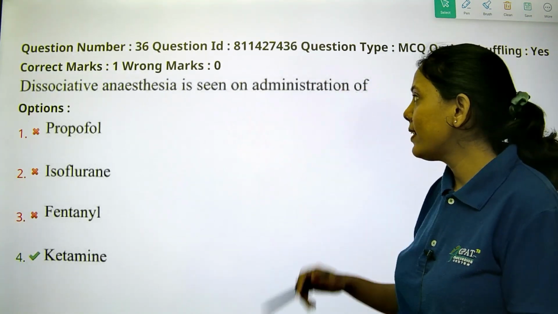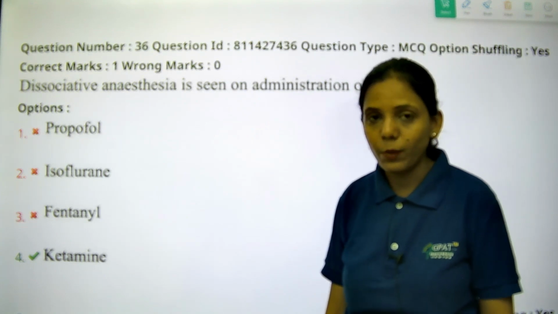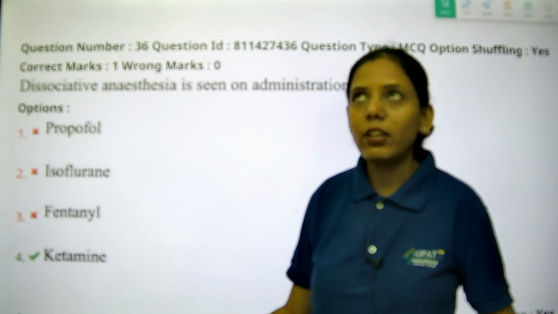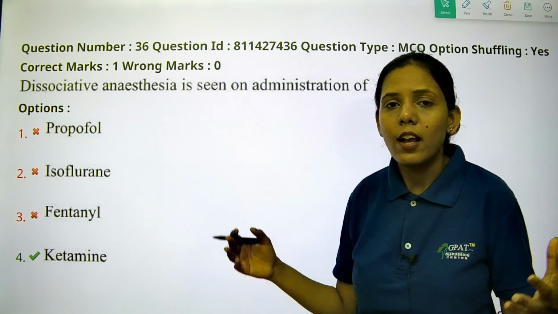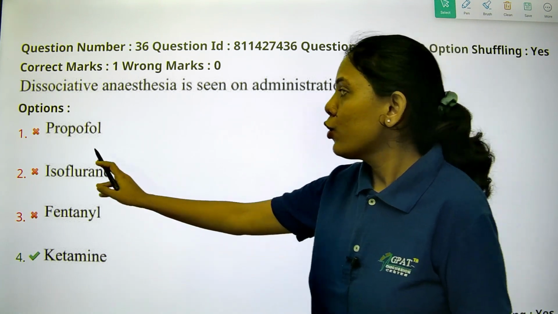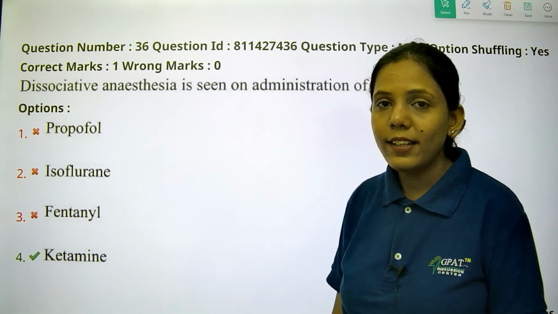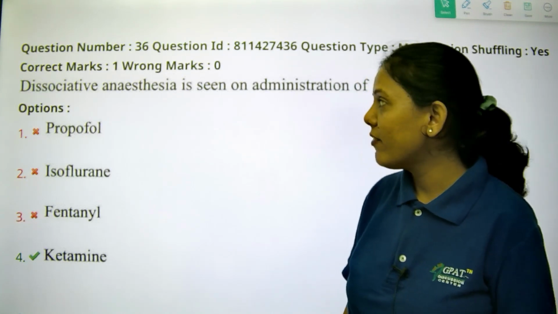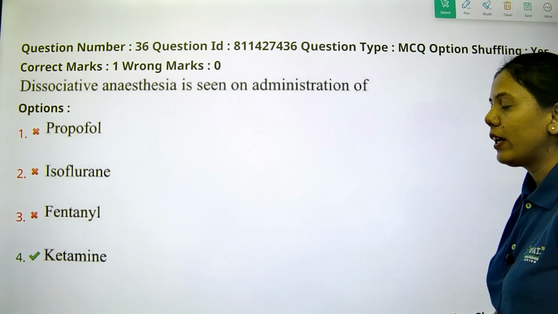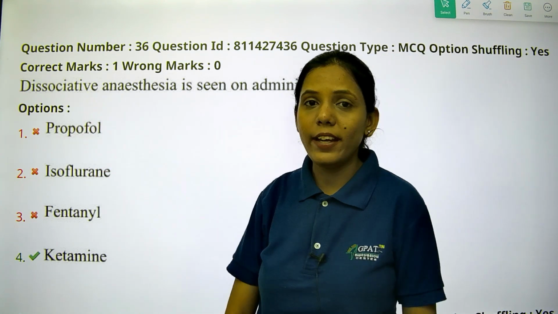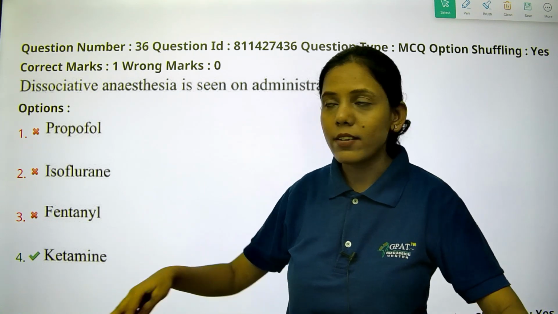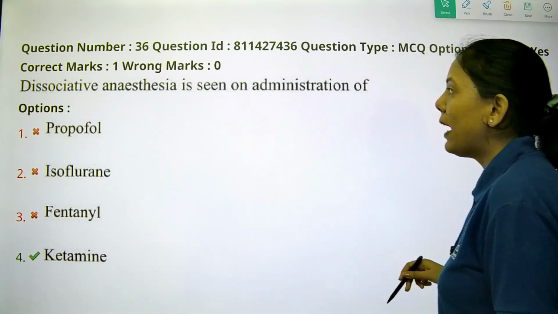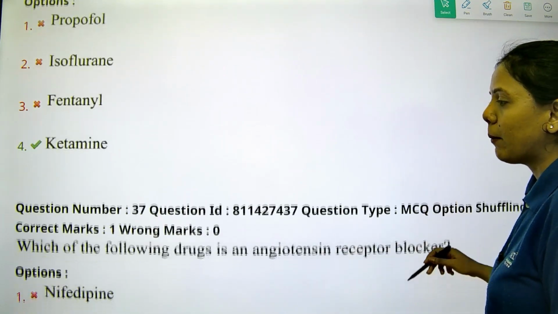Dissociative anesthesia is seen on administration of. Okay, dissociative means the patient will feel dissociated, or they will feel sudden hallucinations. So propofol, isoflurane, fentanyl will not give dissociative anesthesia. Ketamine, okay, ketamine will give the dissociative anesthesia. They will feel dissociated from their body itself. Okay, so that is given by ketamine.